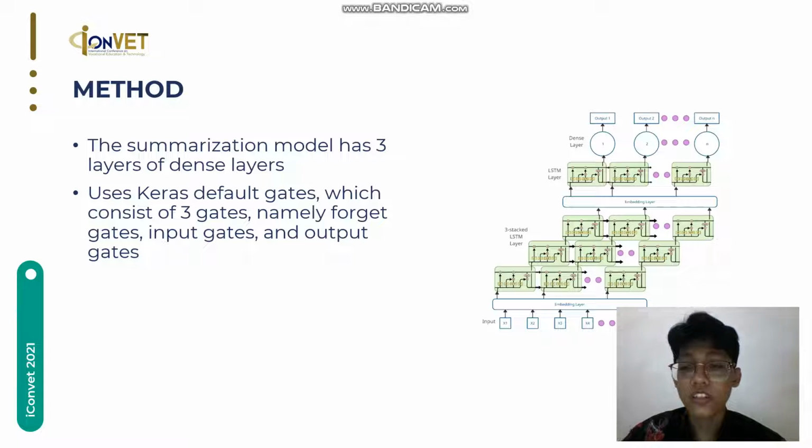Here's the detailed LSTM model for the summarization. Just like the model for sentiment analysis, the activation function used in this model is softmax. The metric used is accuracy, and dropout is used. The difference is that the loss function used is sparse categorical cross-entropy, because each class or label is mutually exclusive, or each sample is owned by one label. Sparse categorical cross-entropy returns the integer index of the most suitable category.